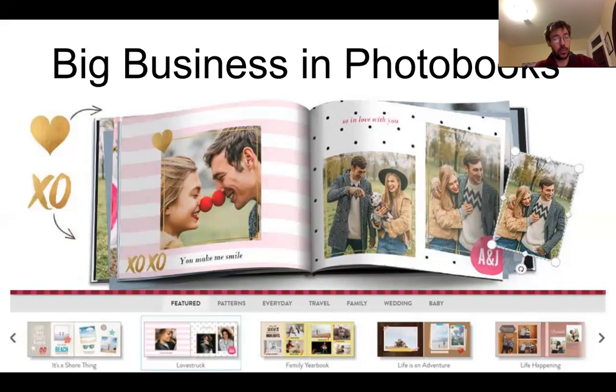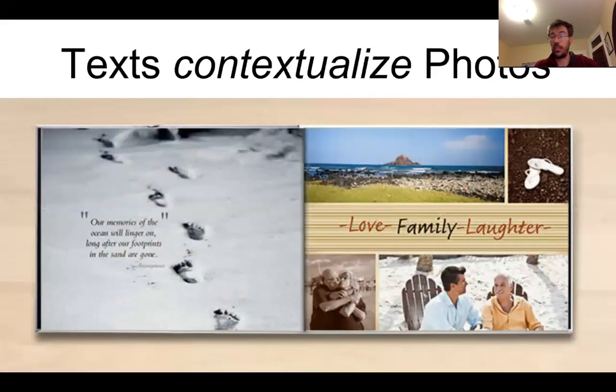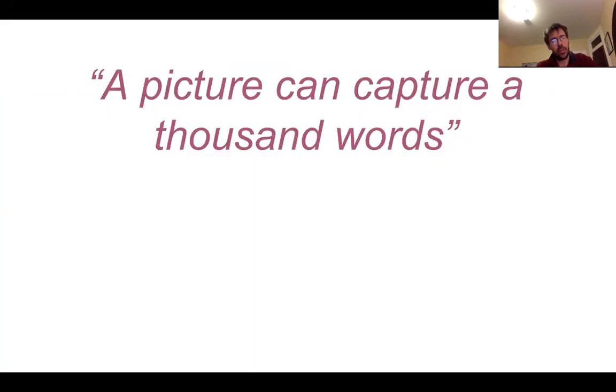Of course, photo books are actually big business. Everyone from Google Photos to Shutterfly to Snapfish to Walgreens all has a photo book business. It's expensive for me. Now, in addition to putting photos together, to do it well, I need to figure out some text that goes with the photos. And of course, it's a bit challenging. You've got to find something that's appropriate, that's snappy, that's warm, and it's a hard process.